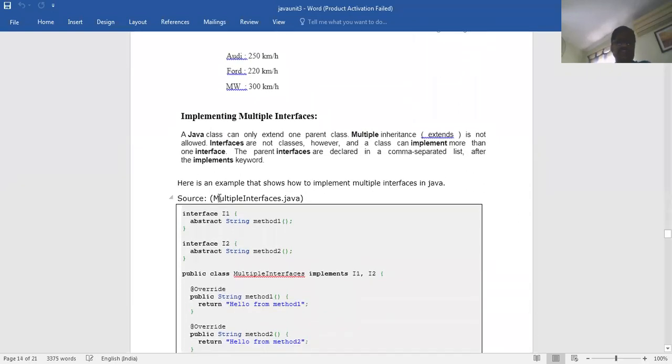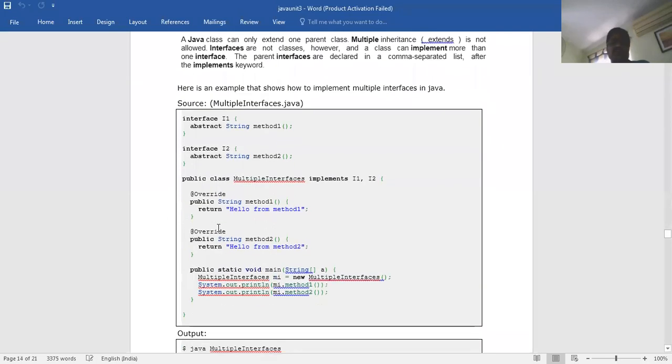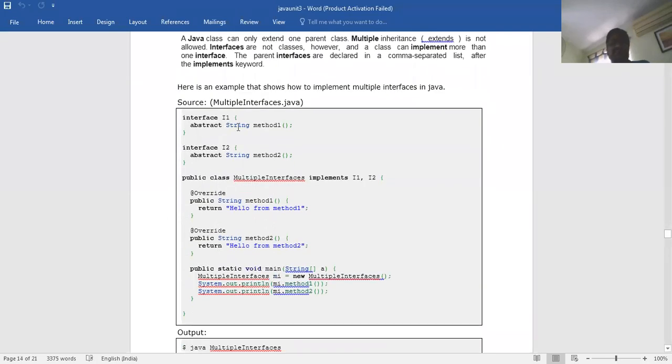Another one is implementing multiple interfaces. You can do multiple interfaces also. So now we'll go for interface 1, abstract string method 1. Another one is interface 2, abstract string method 2. Now two interfaces I have taken. Now how to implement it, you see it now. Public class MultipleInterface implements I1, I2. Interface 1, interface 2.